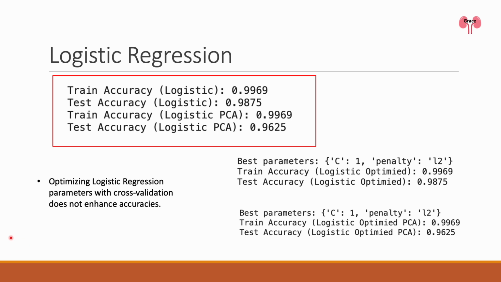We trained the logistic regression model with L2 regularization, and we decided to train the model with both full scale and PCA reduced training sets. We use cross-validation to help select the best parameters. However, it does not improve accuracy. The model trained on the scaled dataset yields higher accuracy than the model trained on the PCA dataset. This seems to imply that the regularization can optimize the feature selection.